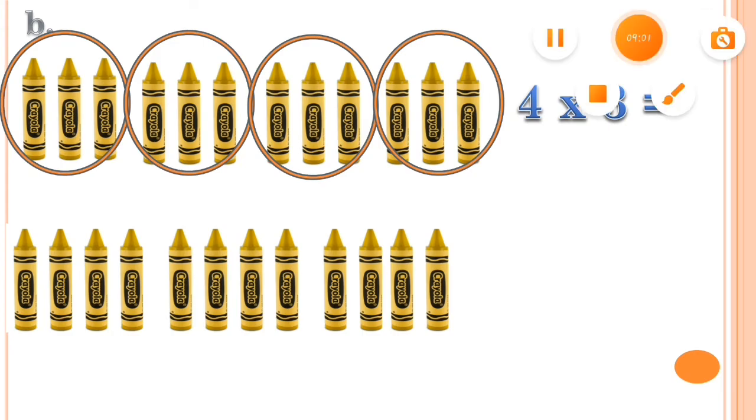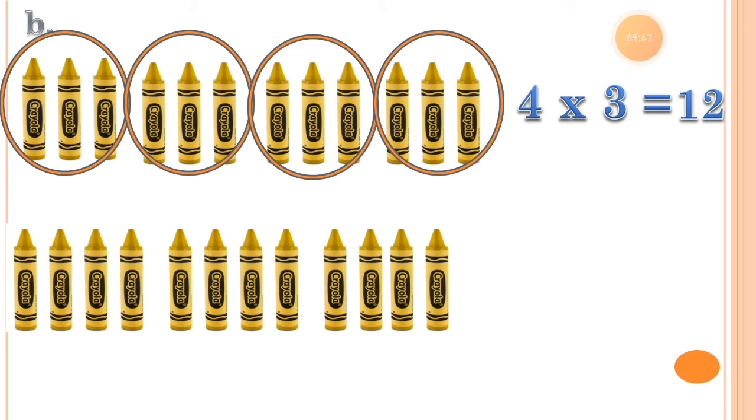Now 4 threes are 12. So I hope you know what the number 12 is indicating.